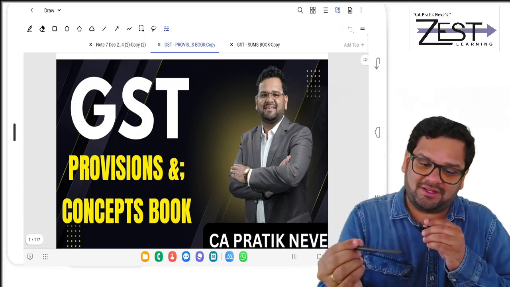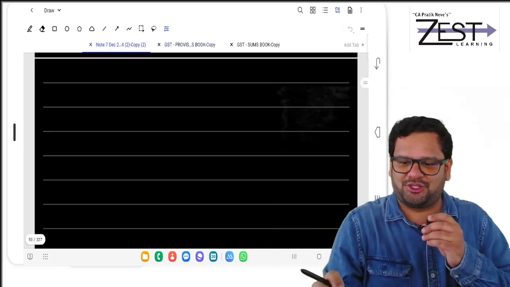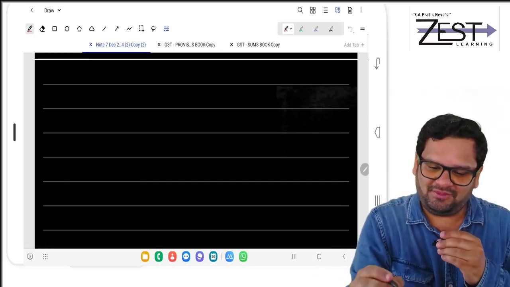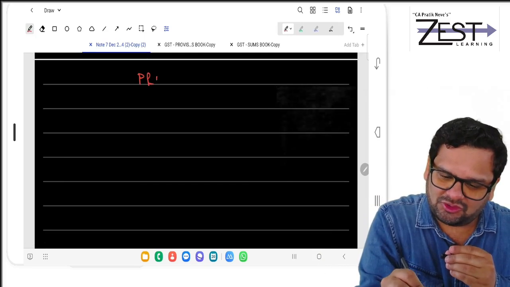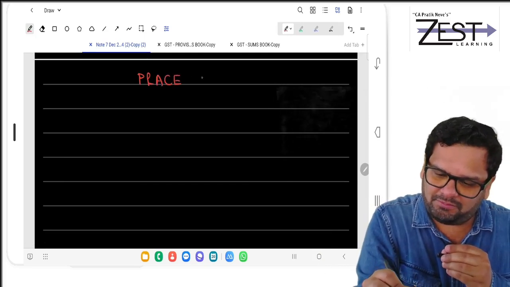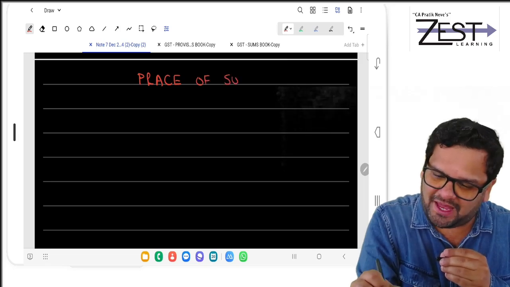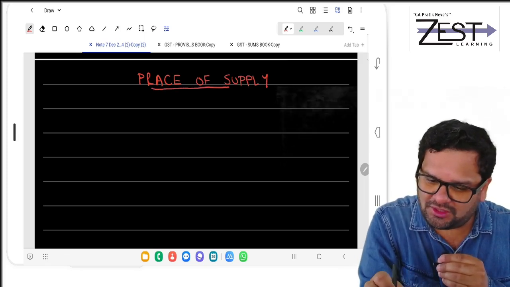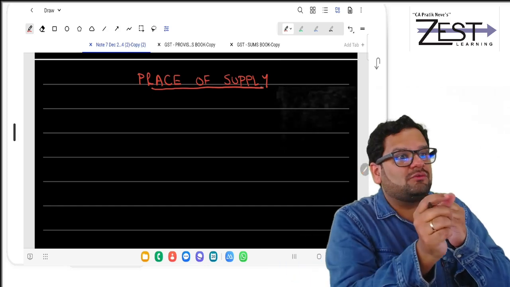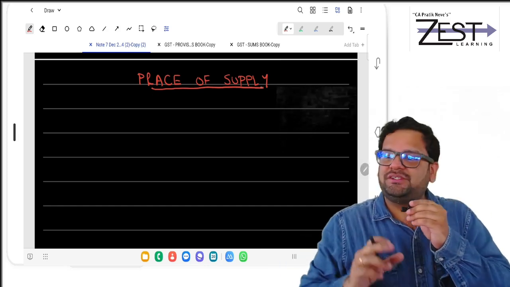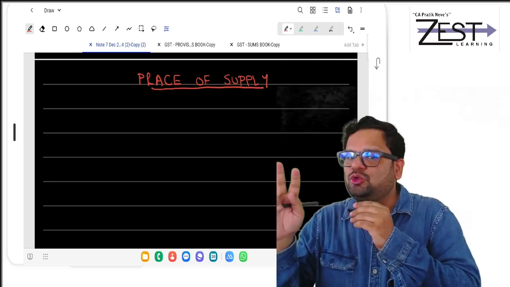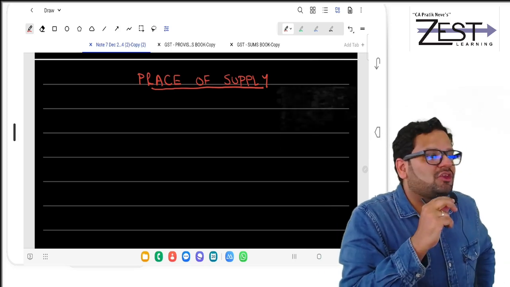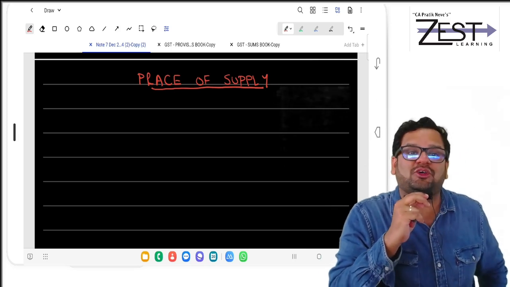Why you should understand place of supply is my basic question to you. Because whether it is interstate supply or intrastate supply depends on two factors: location of supplier and place of supply.